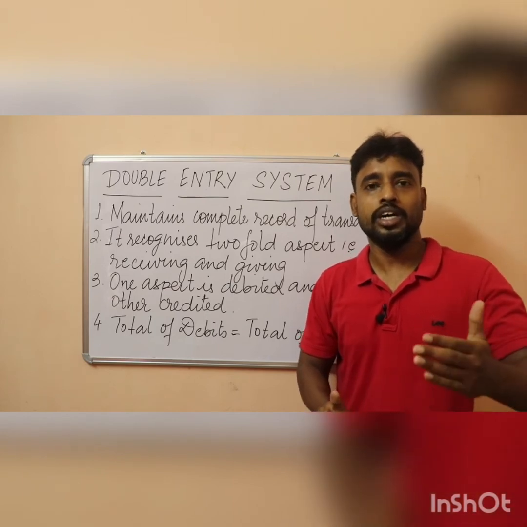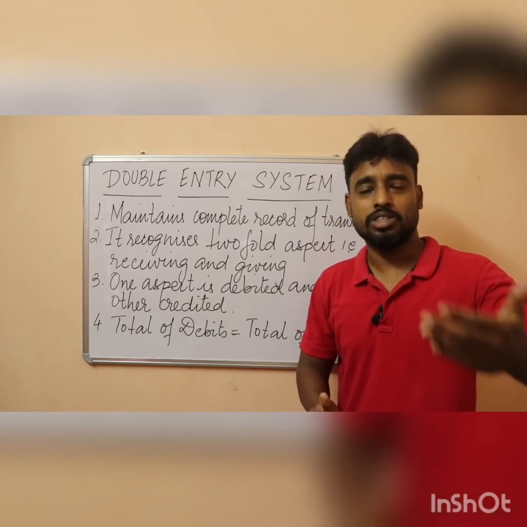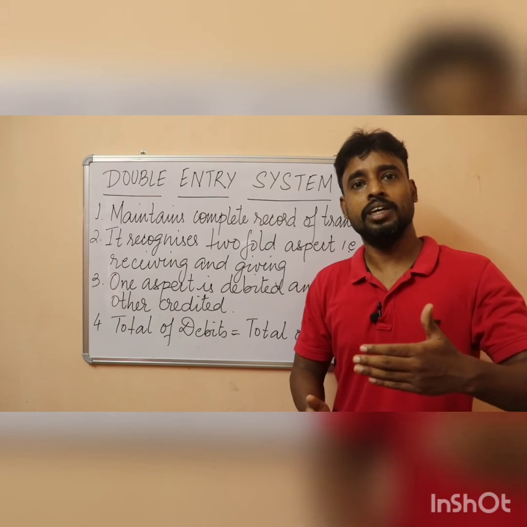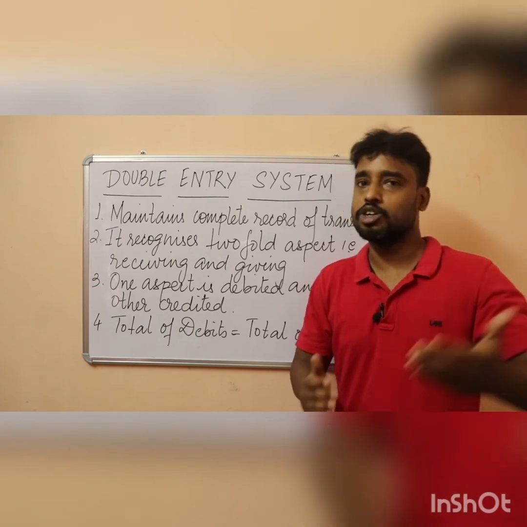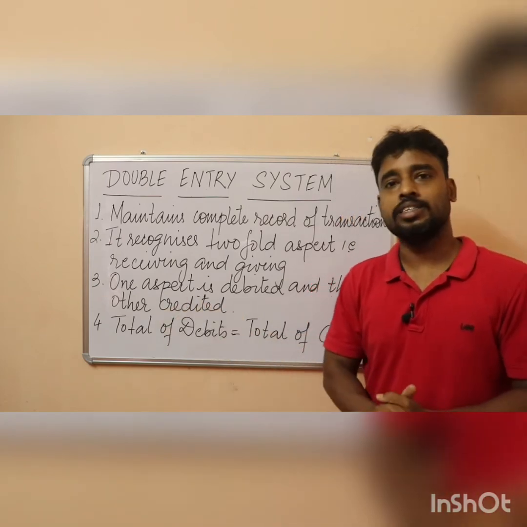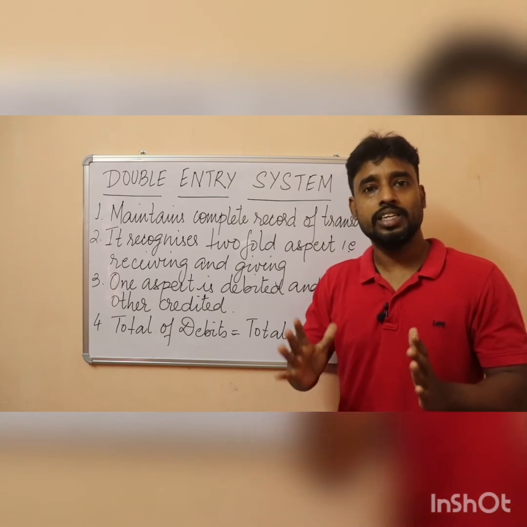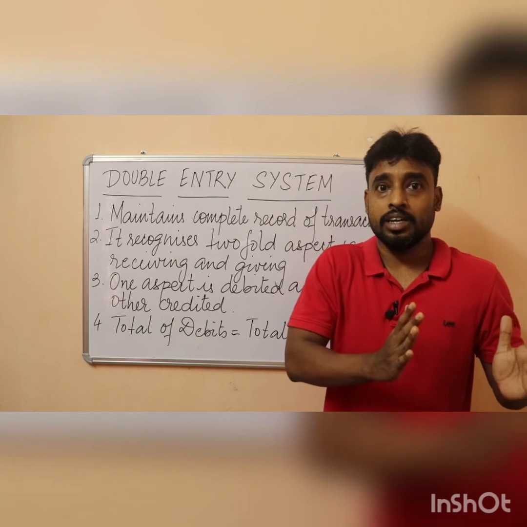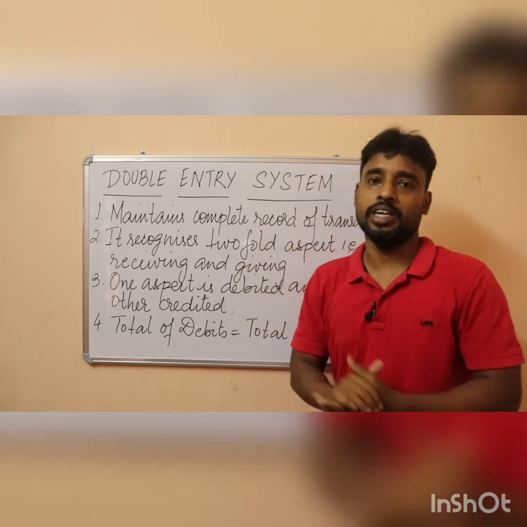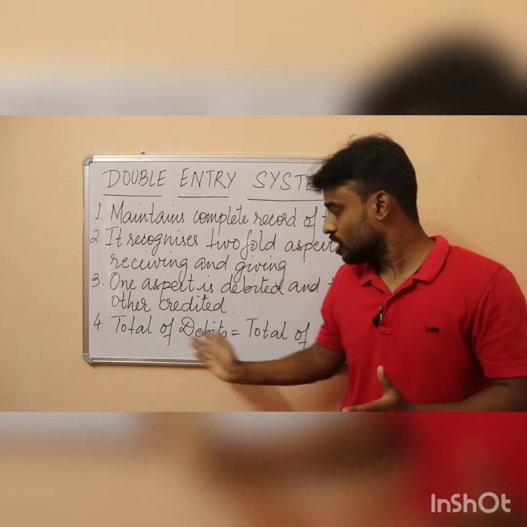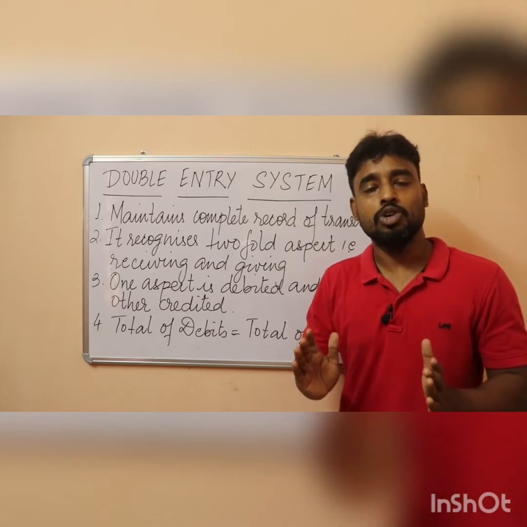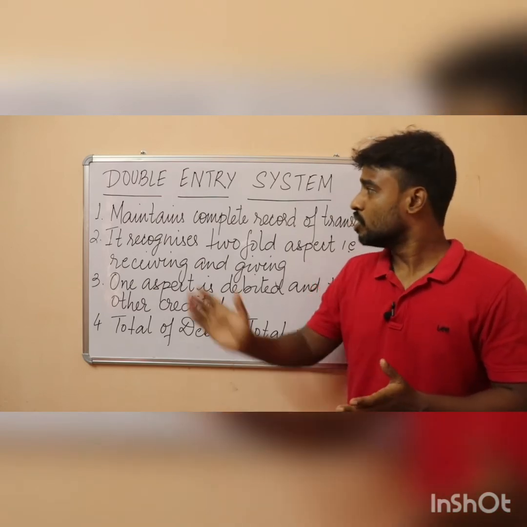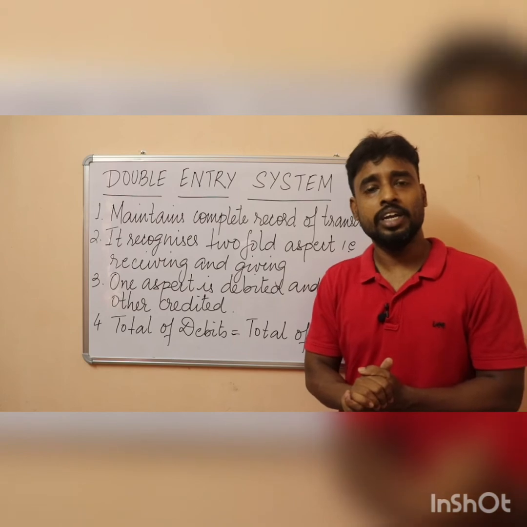So furniture will be debited because it is coming in, and cash will be credited because it is going out. The fourth point: as many debits as there are, there will be that many credits. That is why the total of debits will be equal to the total of credits.